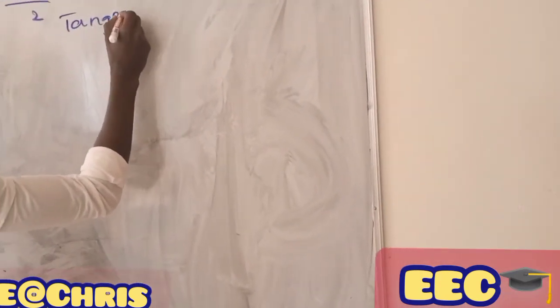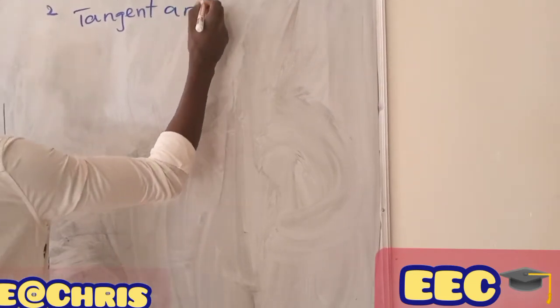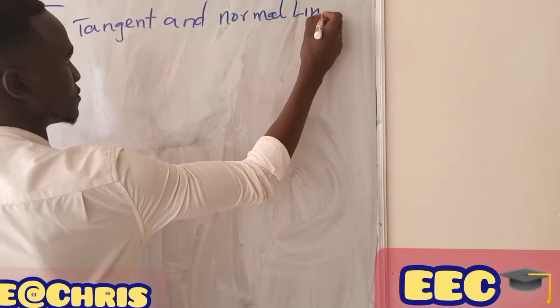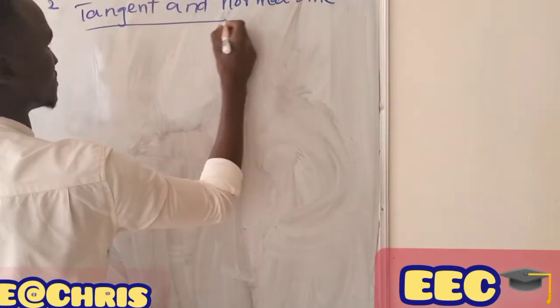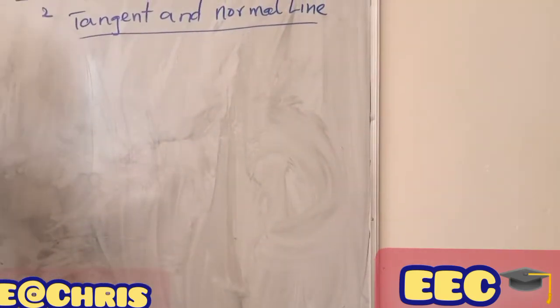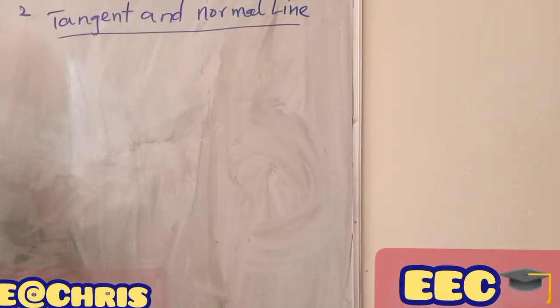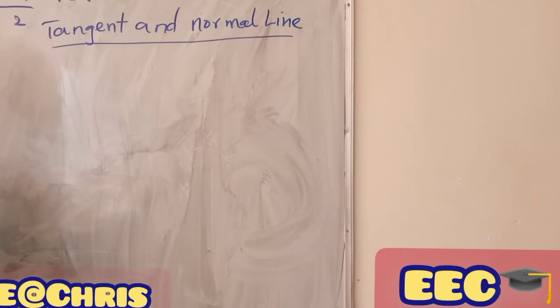Tangent and normal line. Please, students, take a short acknowledgement about tangent and normal line.